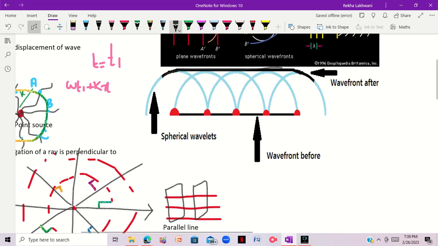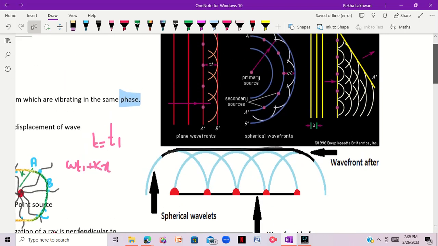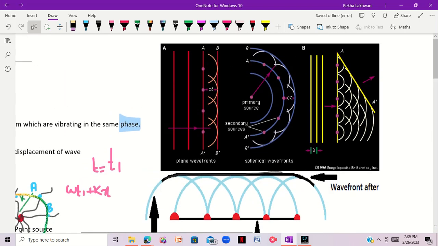You can see in this diagram too how a common tangent creates it. This is the primary source, these are secondary sources, this is the wavelet, and this is the new wave front.